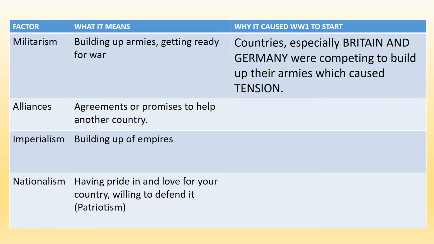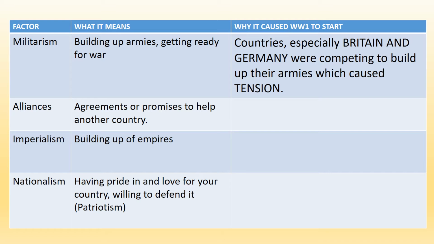Okay, so our first factor there, militarism. We have there what it means, then why it caused World War I to start. Now I've put this in here, you might have different notes based on what we just went over. So we have here that countries, especially Britain and Germany, were competing to develop their armies, which caused tension. Because if you're Britain and you're sitting there thinking, oh, Germany's getting a really big army, they're getting a really big navy, we'd better do the same.